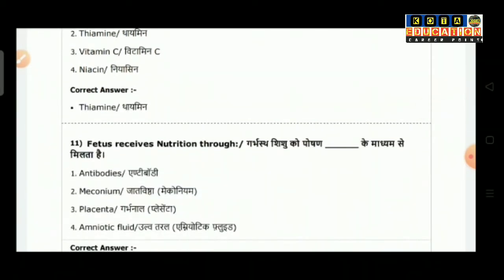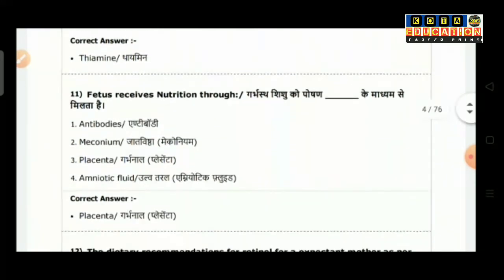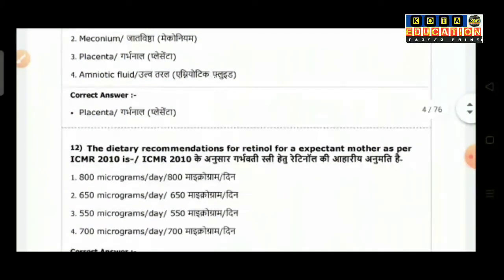Question number 11 is fetus receives nutrition through: option 1 is antibodies, option 2 is meconium, option 3 is placenta, option 4 is embryonic fluid. So the correct answer is placenta.